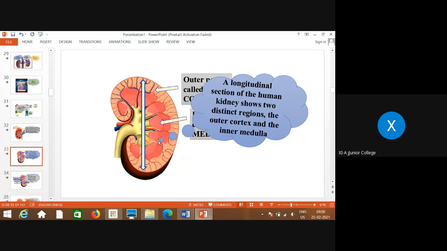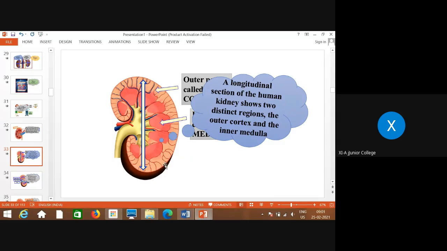So how is this kidney divided? First, outermost is cortex, middle is medulla, and the innermost region is called pelvis region. Okay, from where that enters, this calyces enters this ureter. Okay, so this is the ureter, this is the hilum.